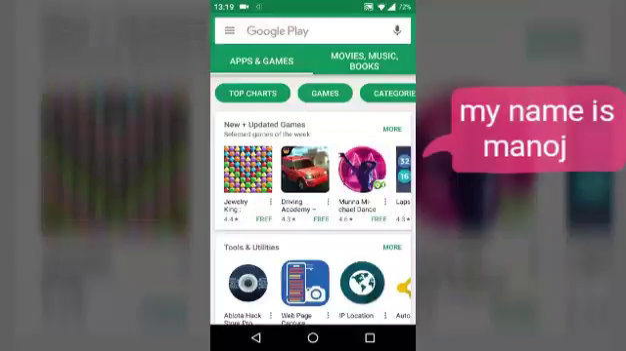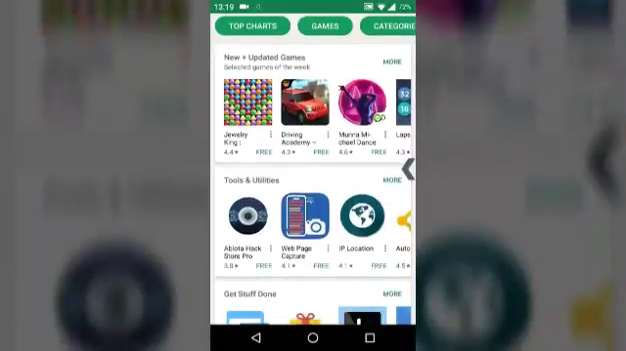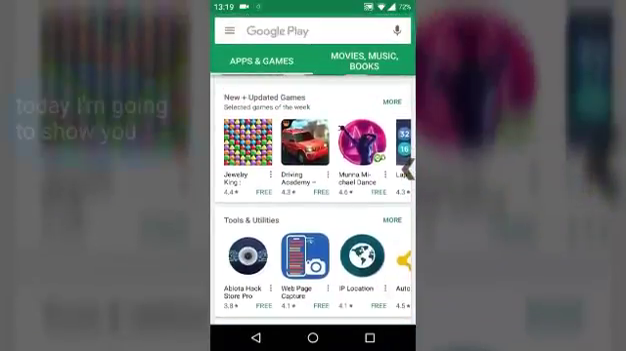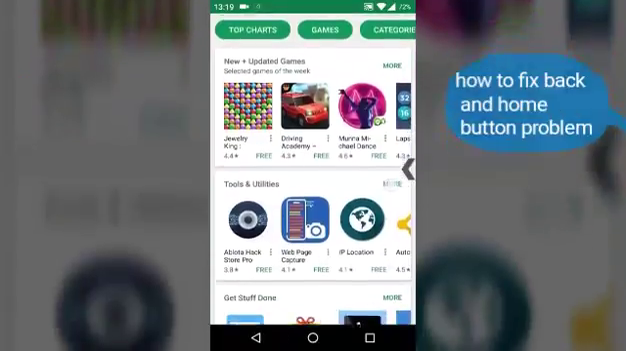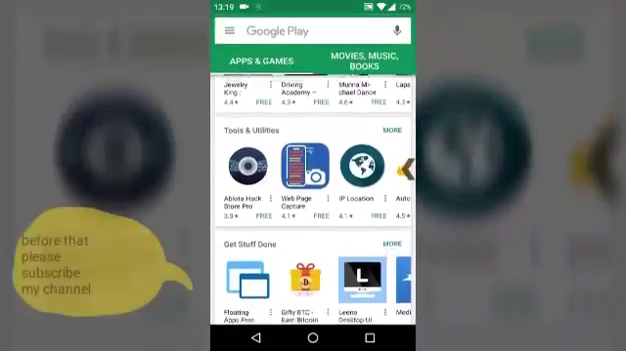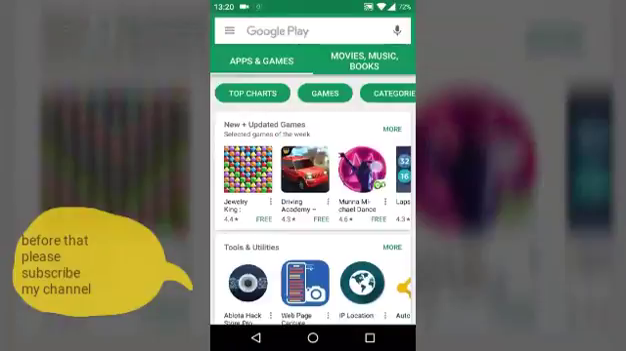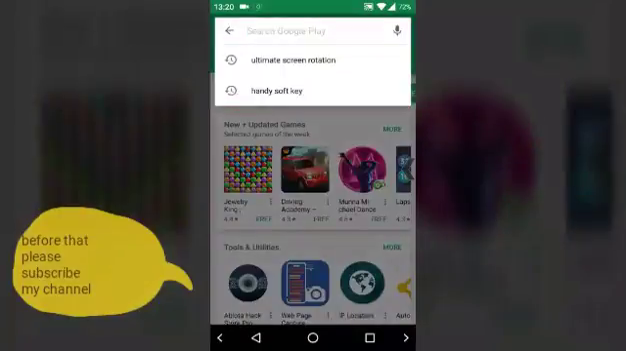My name is Manoj. So, guys, today I am going to show you how to fix it if your Android phone's back button and home button are not working. So, how to fix this problem? So, guys, let's start.